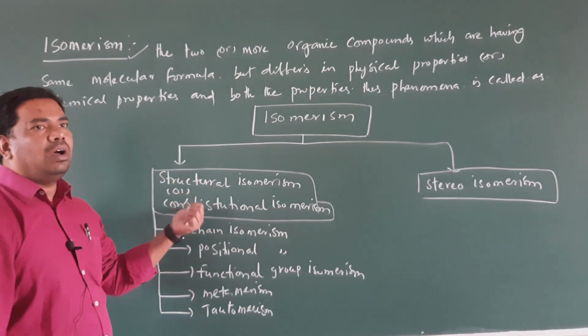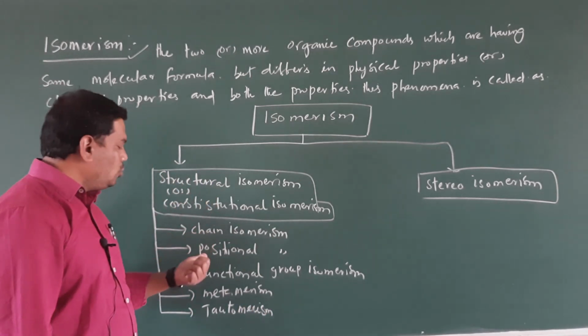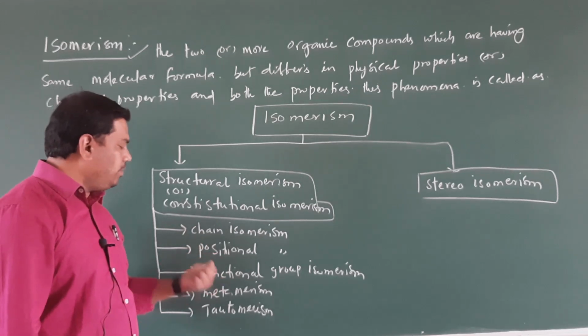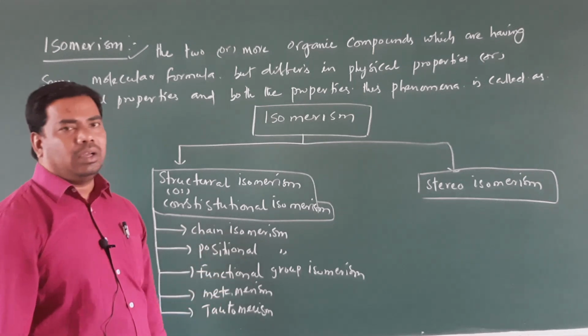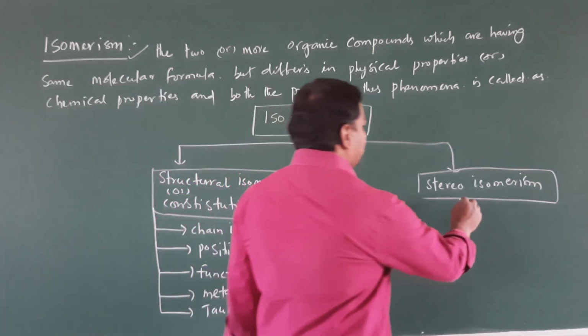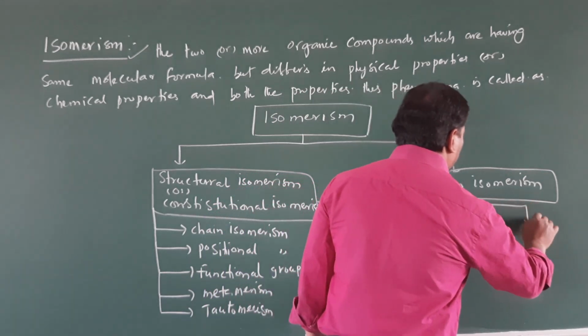So structural or constitutional isomerism is classified into chain isomerism, positional isomerism, functional group isomerism, metamerism and tautomerism. Clear, student? Right. So stereoisomerism is again classified into two types, that is